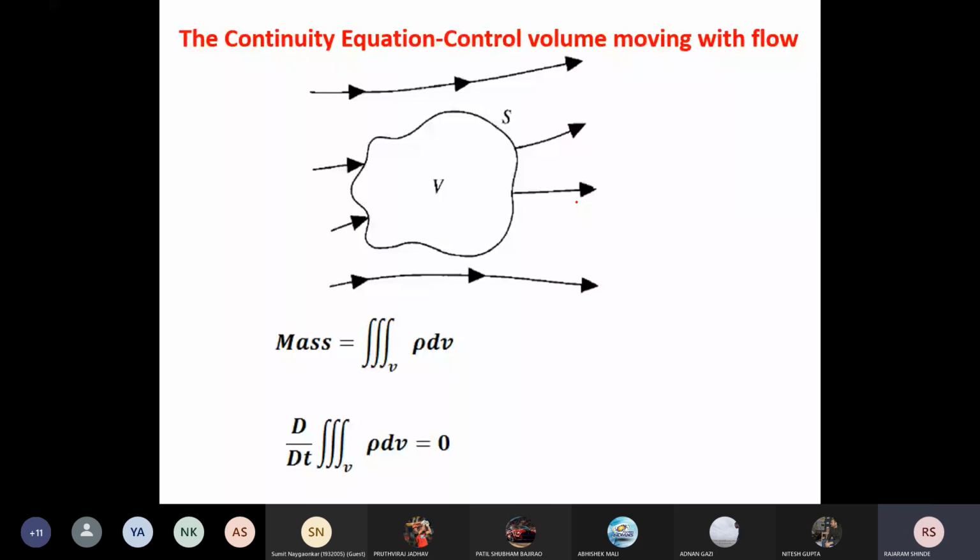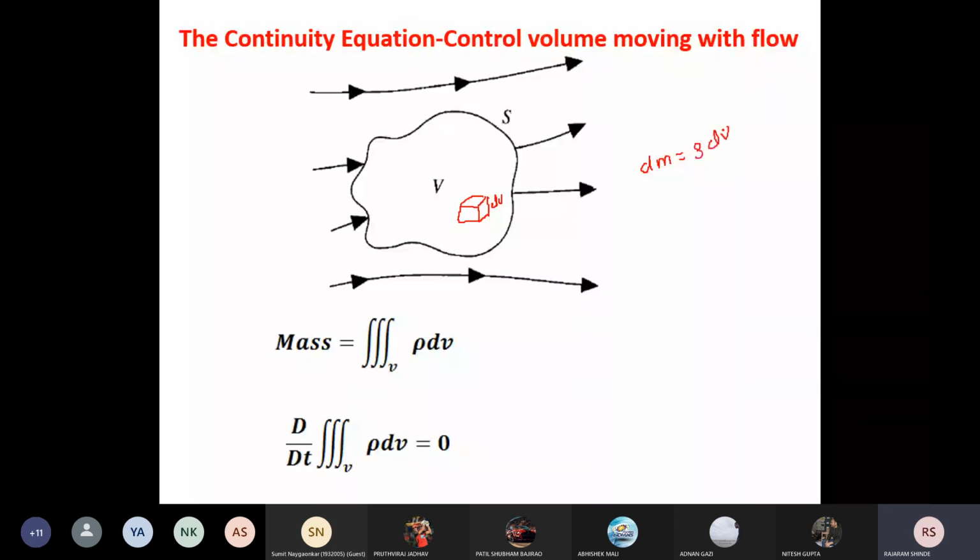Now for deriving the continuity equation, again we will consider one small elementary volume of this control volume. Here I am going to consider a small differential volume of this control volume. Suppose this is dV or delta V. Now for an instant, if density is rho, then the mass in this elementary volume is dm, so you will get rho into dV.